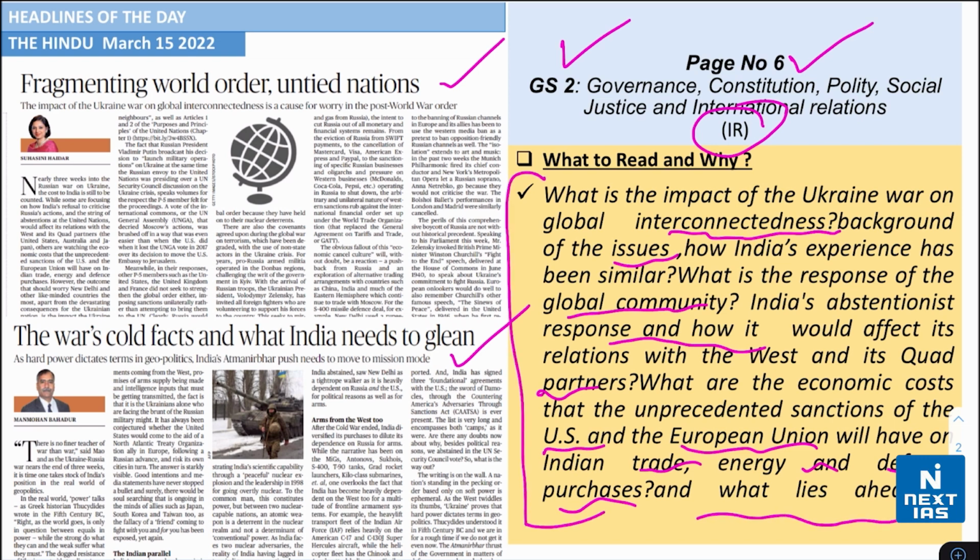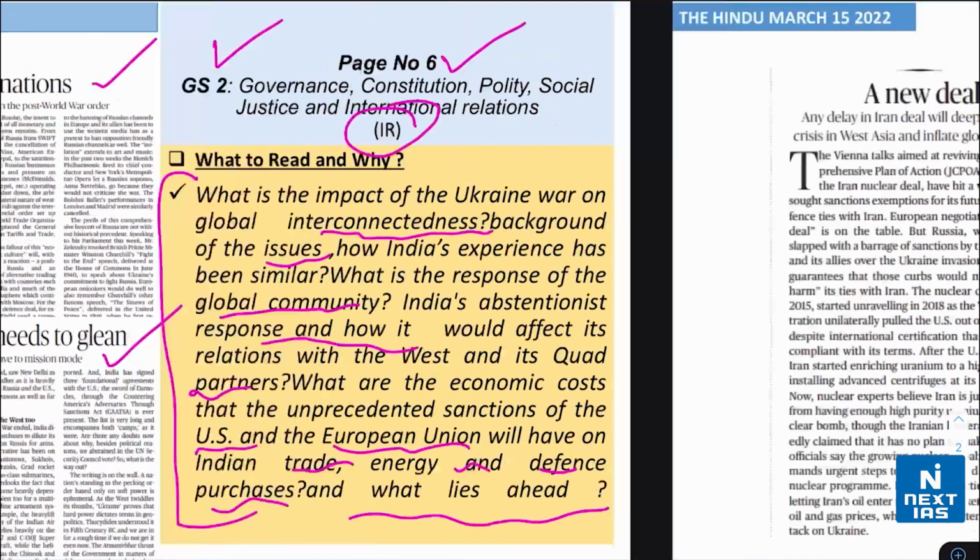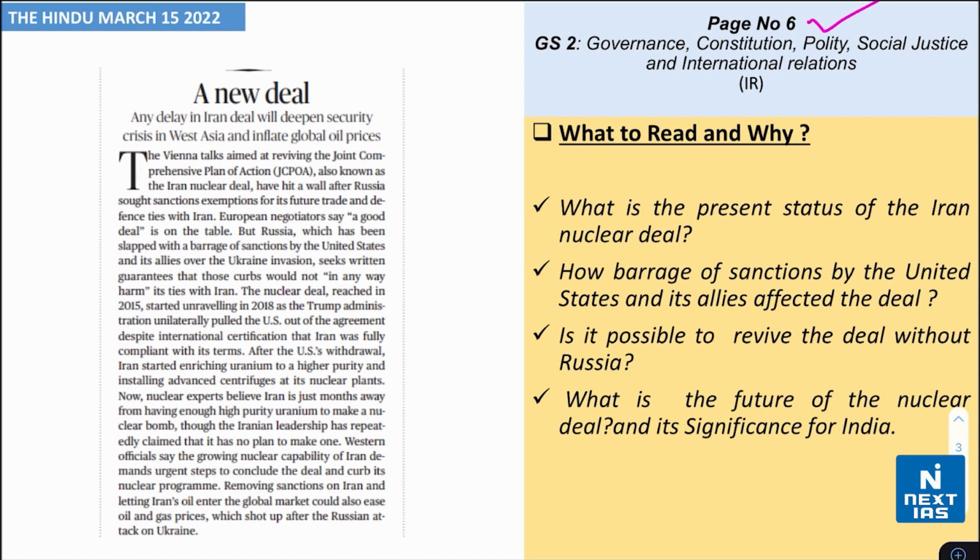So that's quite a lengthy thing to analyze, but yeah, you need to cover all the dimensions of this ongoing crisis. Next, take a look at page number 6. This is again coming from the topic of international relations. The headline says that a new deal.